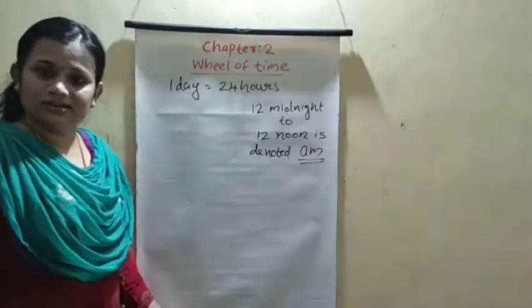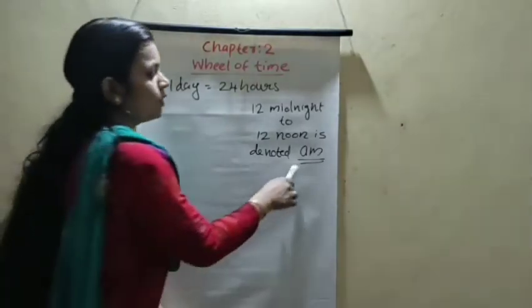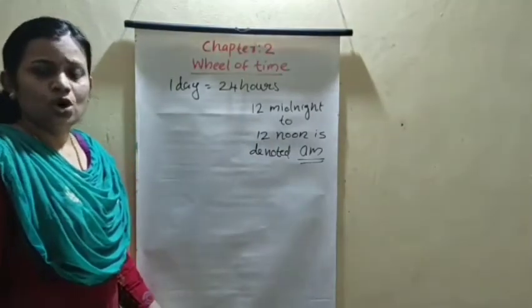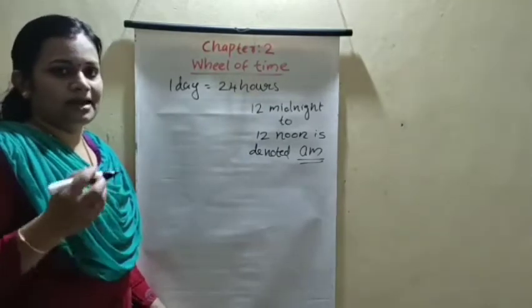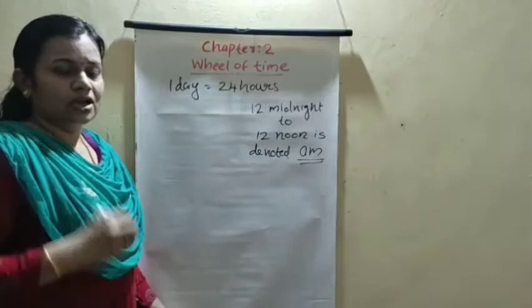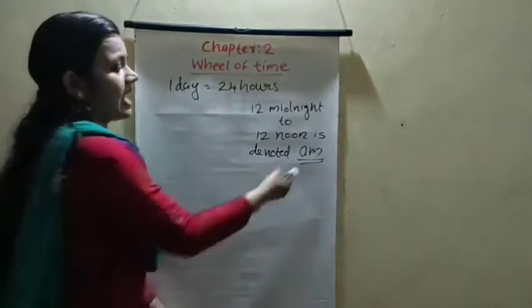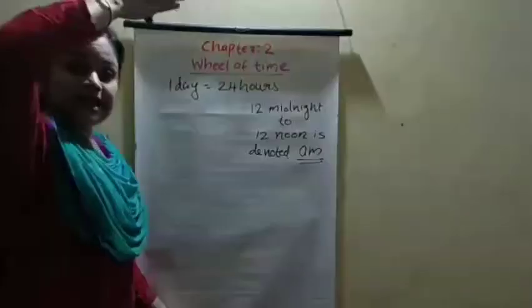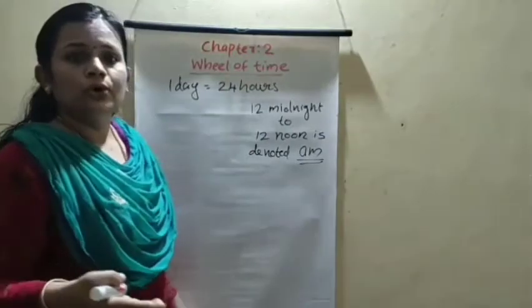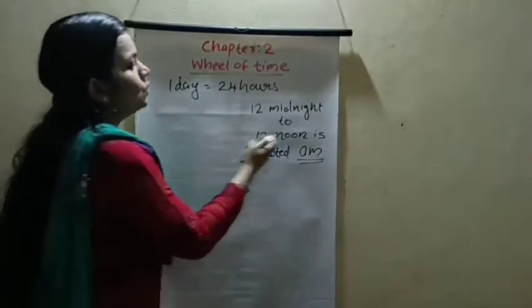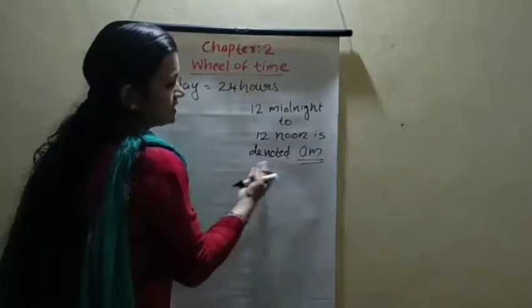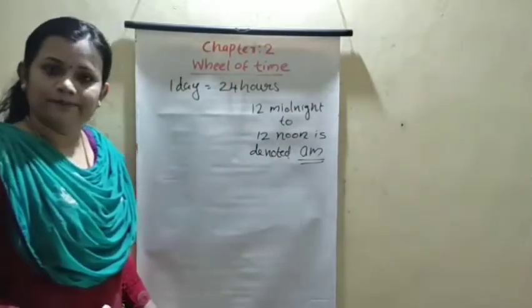Can you hear this word, AM? What is the full form of AM? AM is anti-meridian. In which time do we say AM? From 12 midnight to 12 noon.